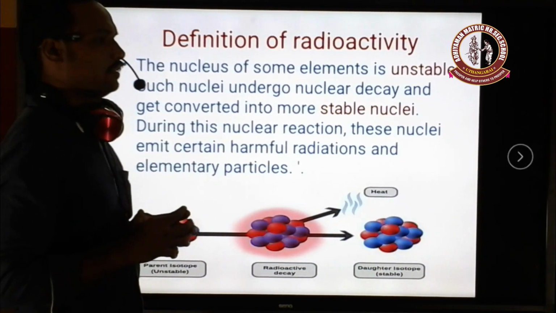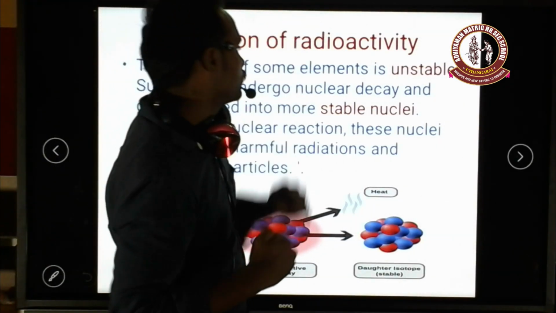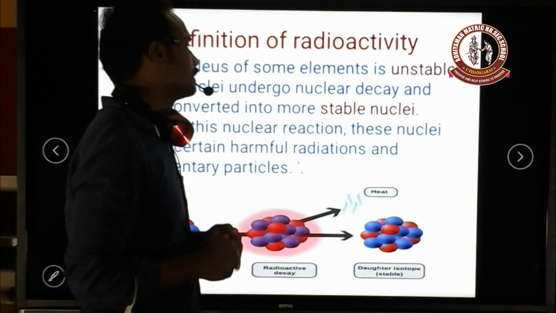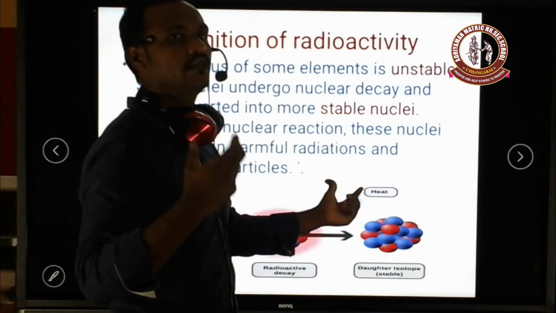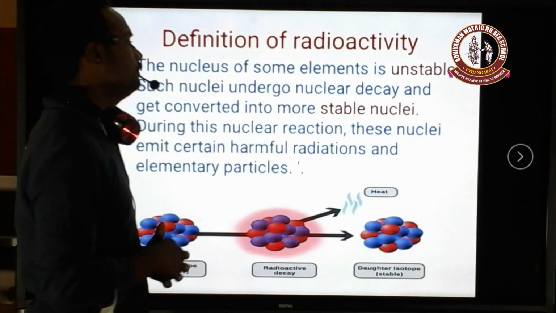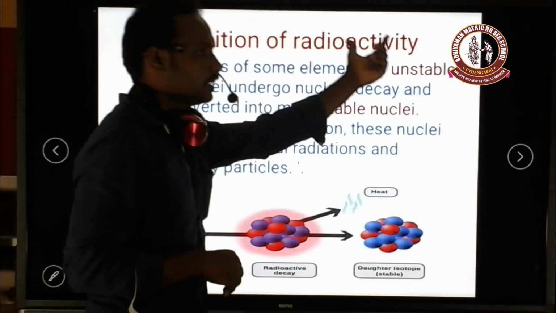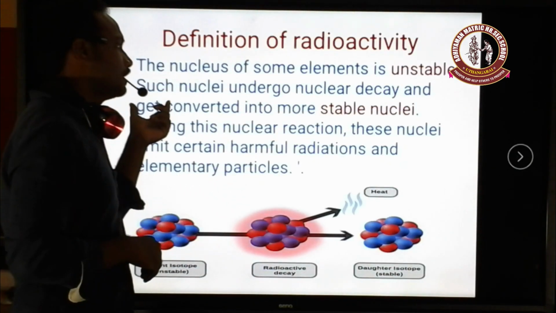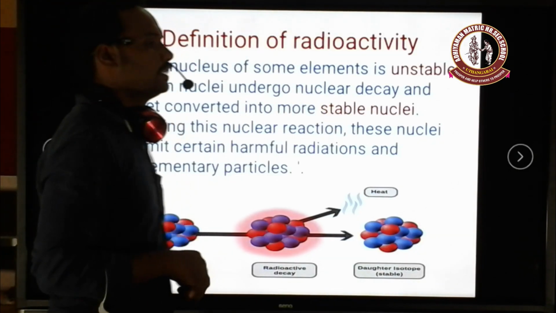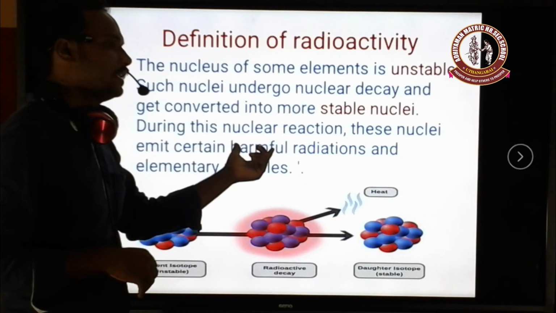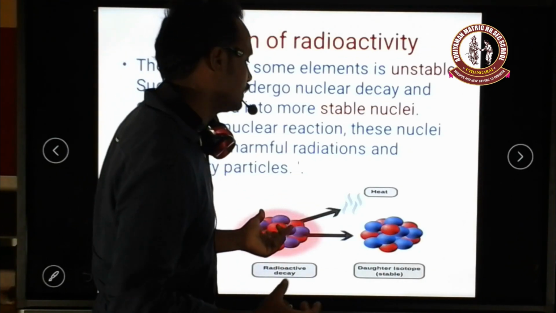How will it become a stable state? It will jump from the higher energy level to the lower energy level. Then only does it come to the stable state. During that jumping process, it can emit some kinds of radiation, in the form of heat or light or other kinds of radiation. So how can radioactive elements emit radiations? The nucleus of some elements is mostly in an unstable state. This unstable nucleus goes through the nuclear decay process and is converted into a stable nucleus. During this process it can emit some harmful radiations, in the form of heat, light, or alpha, beta, gamma radiations.